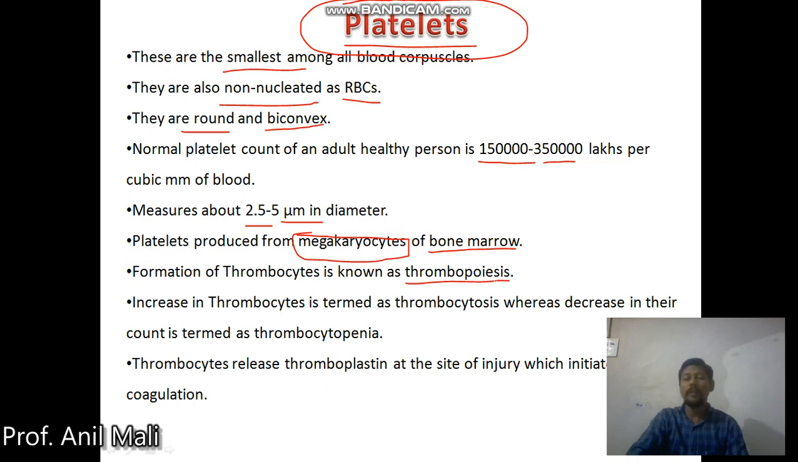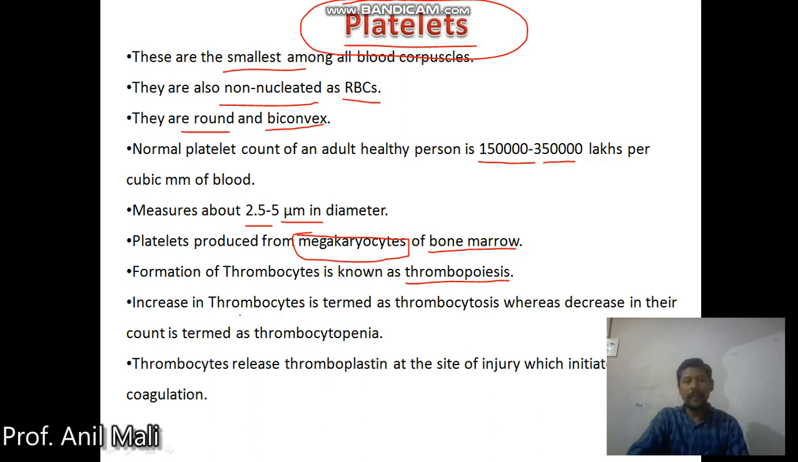Remember, we have discussed the formation of RBCs called erythropoiesis, and the formation of WBCs called leukopoiesis, and here the formation of platelets or thrombocytes is called thrombopoiesis. These are three important processes which give rise to different blood cells.